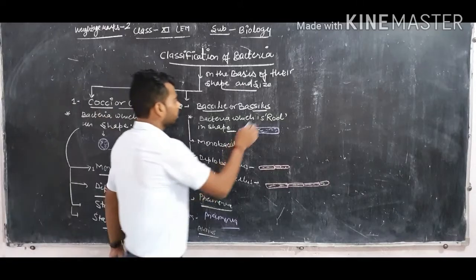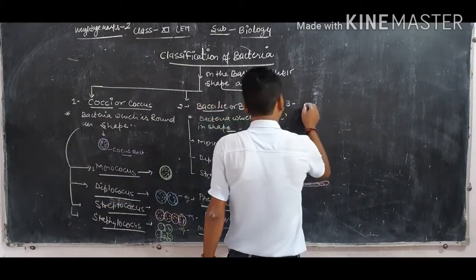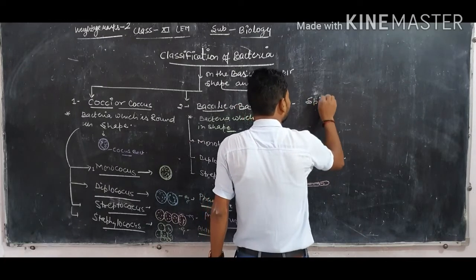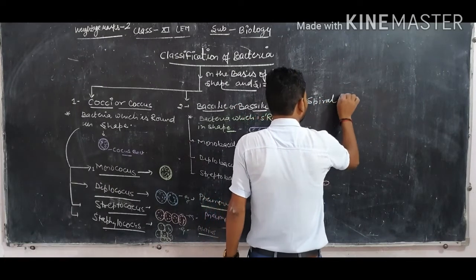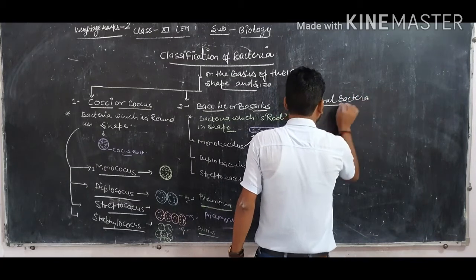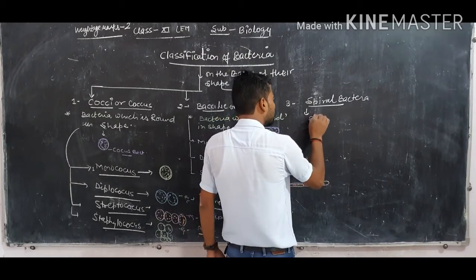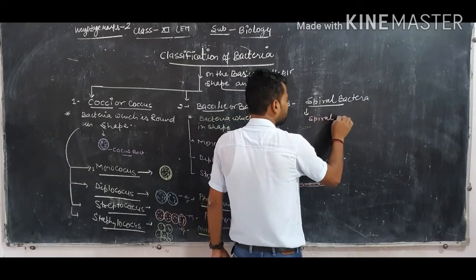Now the third type of bacteria on the basis of their shape are known as spiral bacteria. Spiral bacteria means the bacteria which are spiral, circular spiral, in shape.